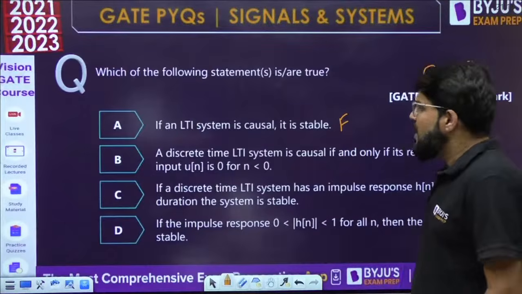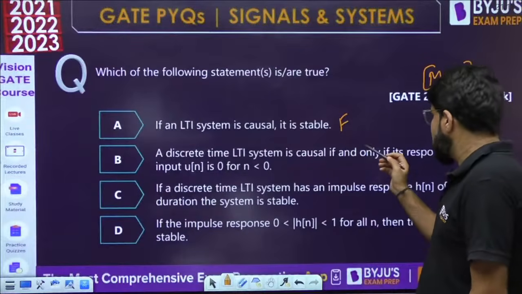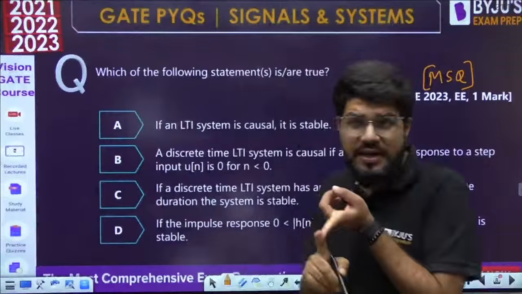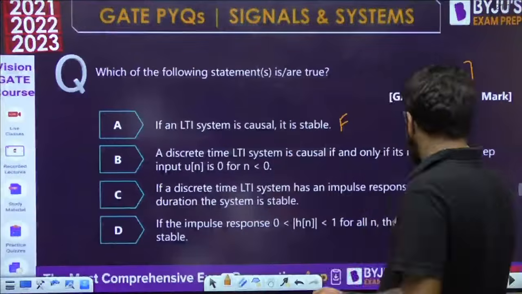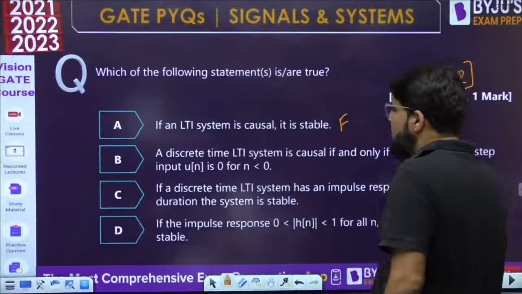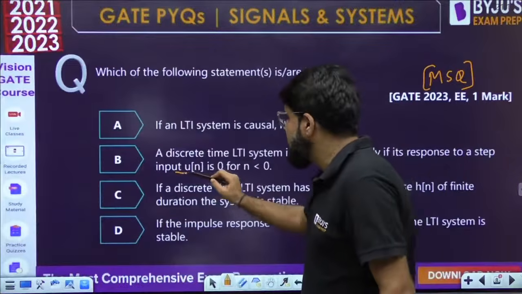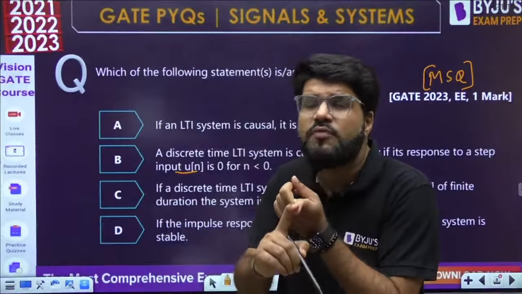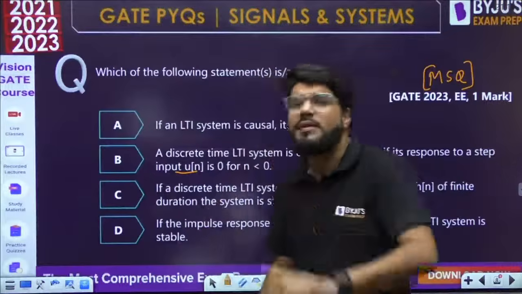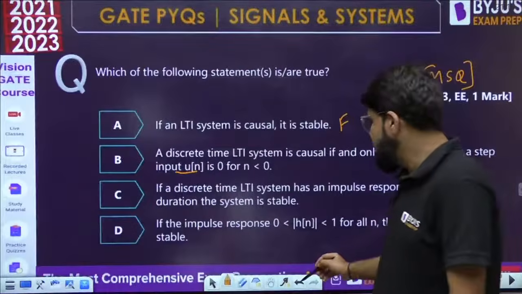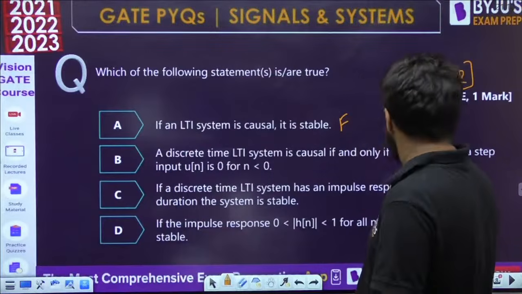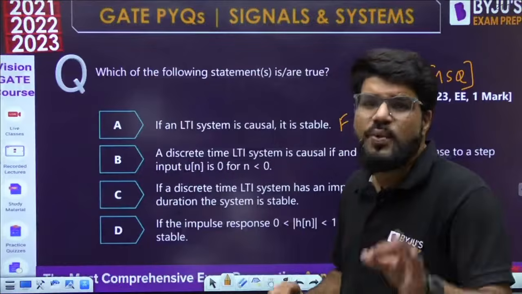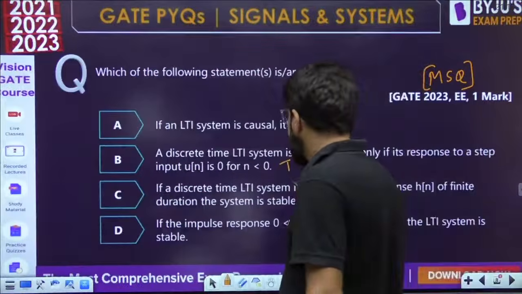A discrete time LTI system is causal if and only if its response to a step input is 0 for n less than 0. Right, it is causal. Now if it is causal, look into the input applied. The input is the unit step input, which starts from n equal to 0. For a causal system, the output will also start from n equal to 0. This is definitely correct. So the response to step input should be 0 for n less than 0. It can only start from n equal to 0 onward. So this is true.